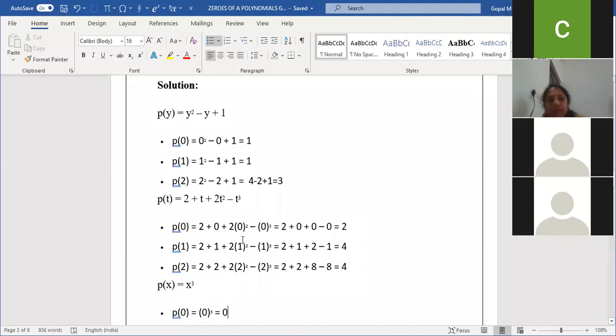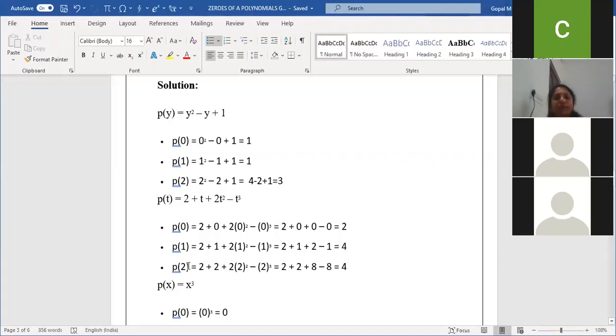Second one, I just apply 1 in the given polynomial 2 plus t plus 2t square minus t cube. So here 2 I am writing as it is. T value 1, plus 2 into 1 square is 2, minus 1 cube is 1 only. So 2 plus 1, 3. 3 plus 2, 5. 5 minus 1, 4. Any doubt? Shall we move on to the next one?